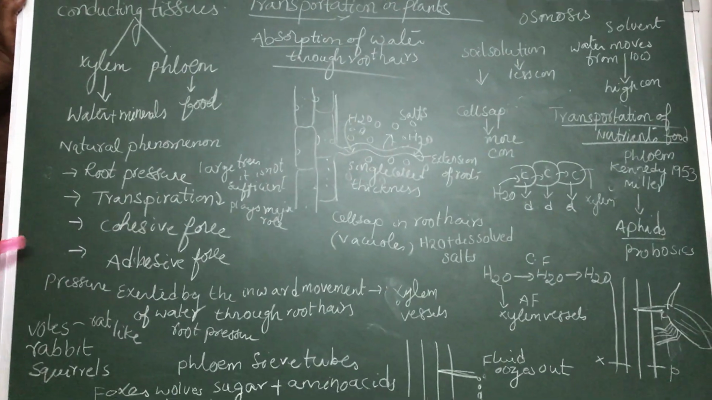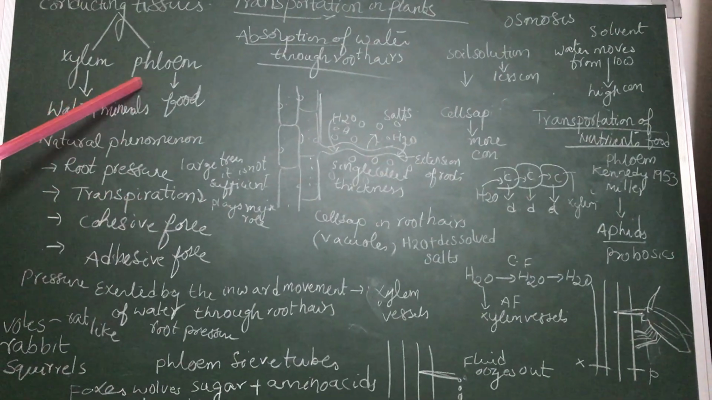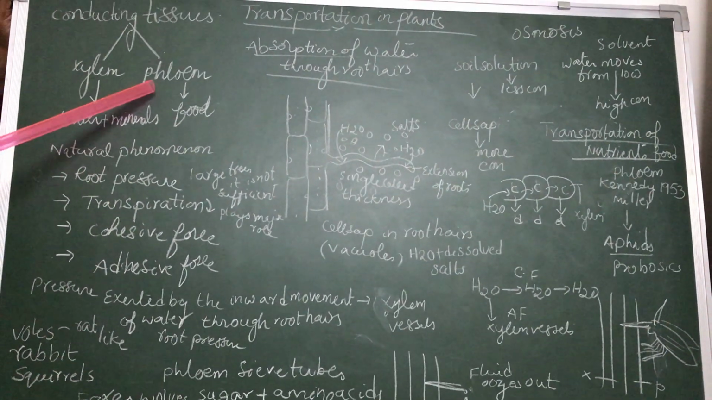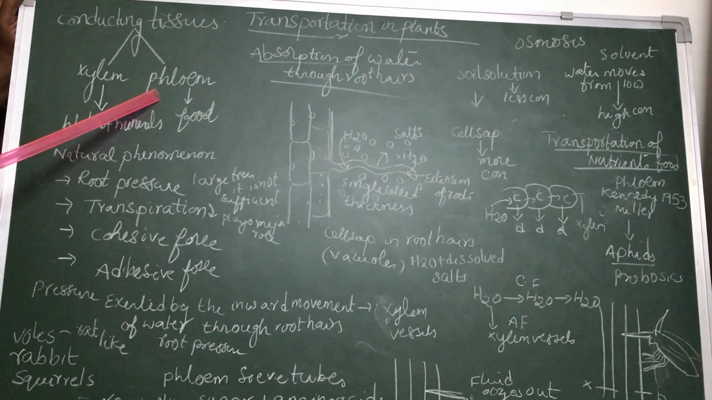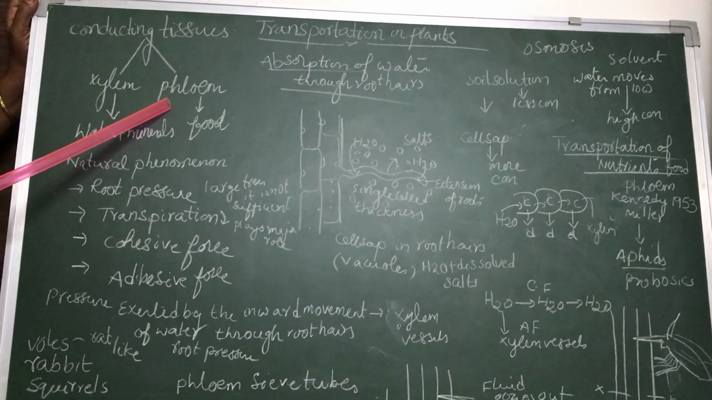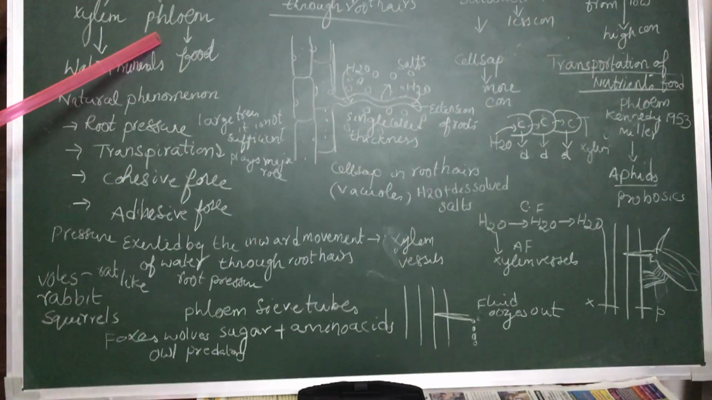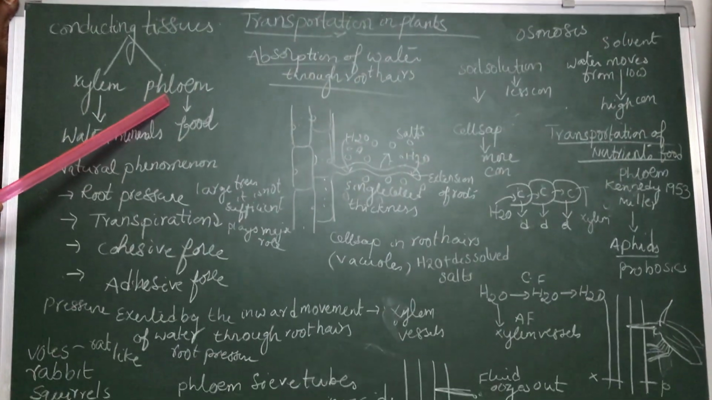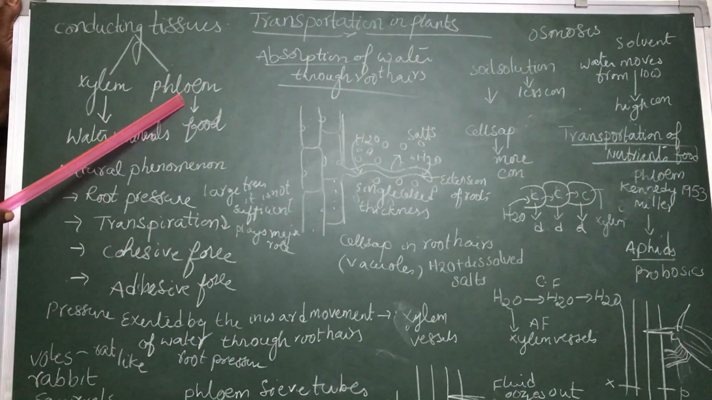Now let us discuss how the nutrients or food materials are transported. We already discussed that phloem transports food material. The plants prepare their own food material by a process called photosynthesis in the leaves. That food material must be transported to the various storage parts by a conducting tissue called phloem. So let us see whether the phloem is conducting food material.